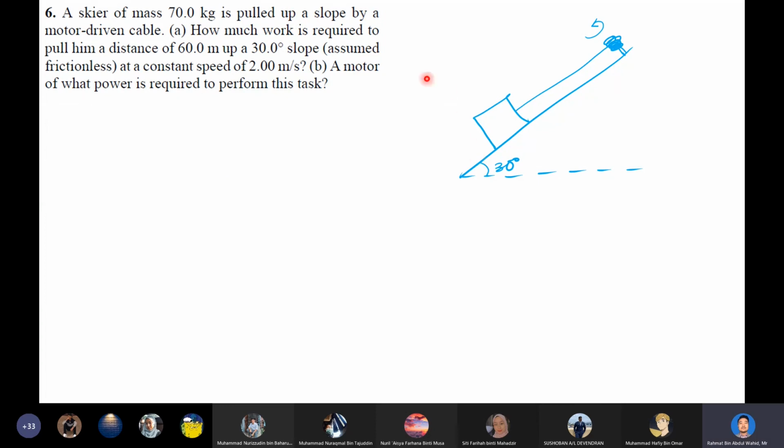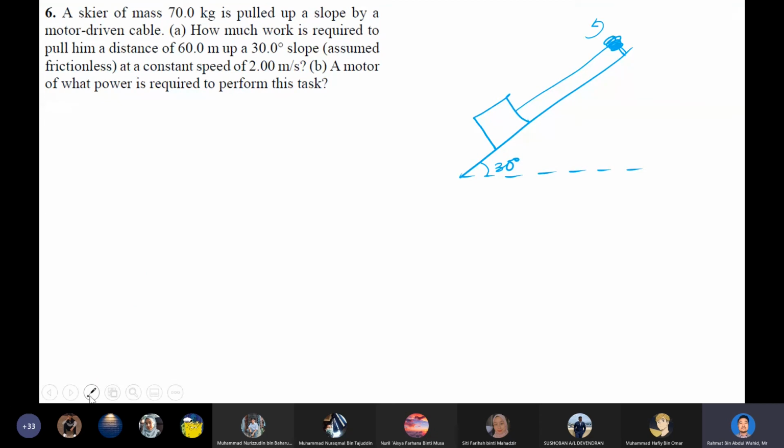So this is the skier, 70 kilogram, and it is pulled up a slope by a motor-driven cable. So imagine this is the motor-driven cable attached to this skier. So question 6A, how much work is required to pull him a distance of 60 meter up a 30 degrees slope? Assume frictionless at a constant speed of 2 meter per second.